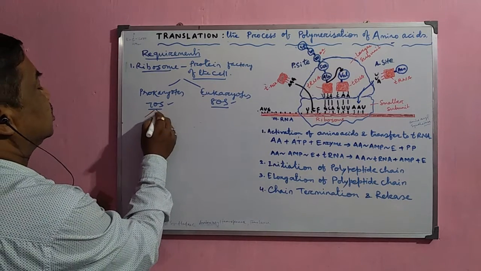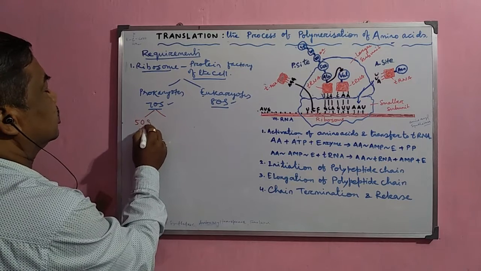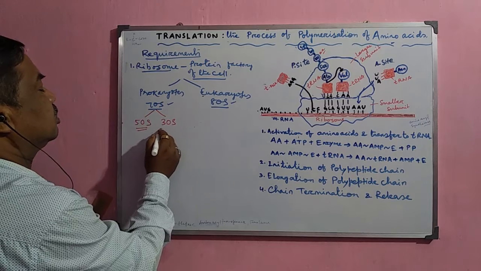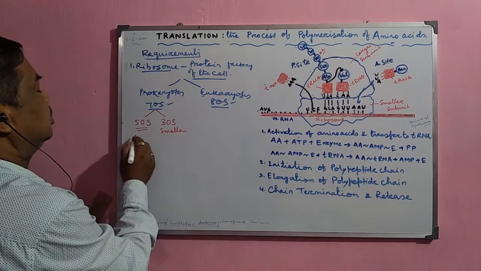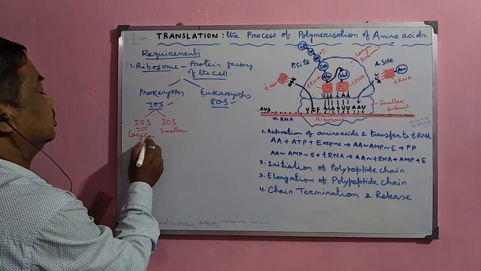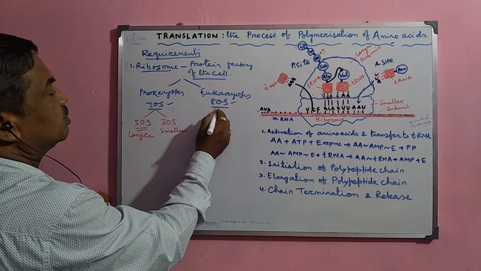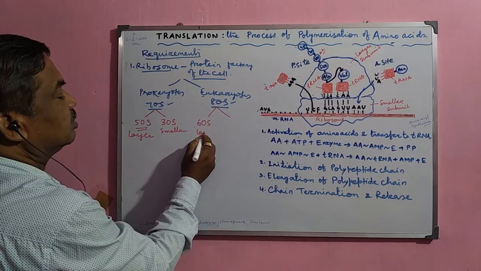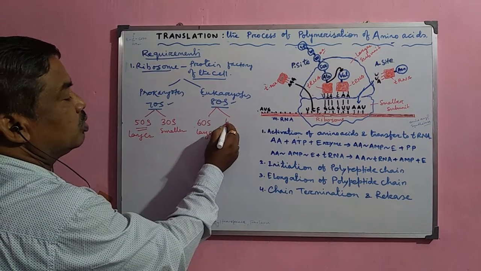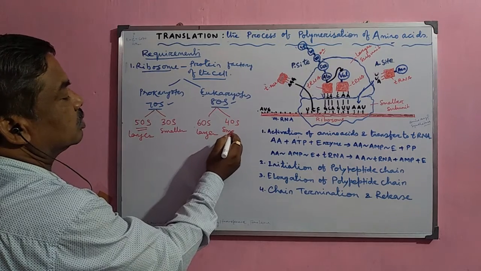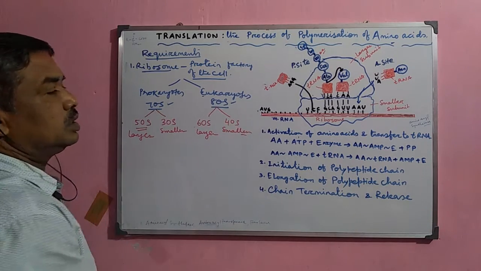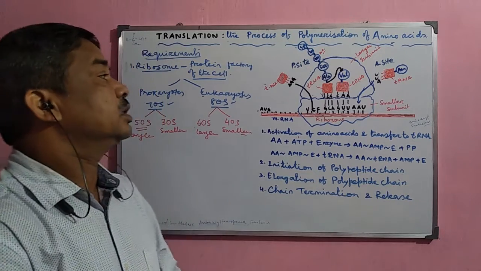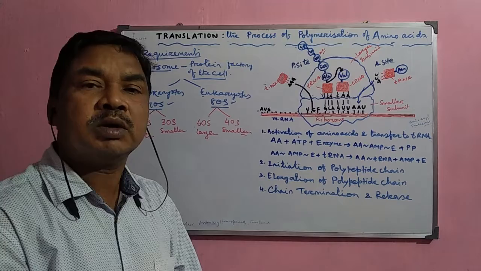The 70S consists of the larger subunit, called the 50S subunit, and another, the 30S subunit, which is the smaller subunit. In the case of eukaryotes, the 80S is again divided into 60S, the larger subunit, and 40S, the smaller subunit. When protein synthesis does not occur, they are normally separated from one another.